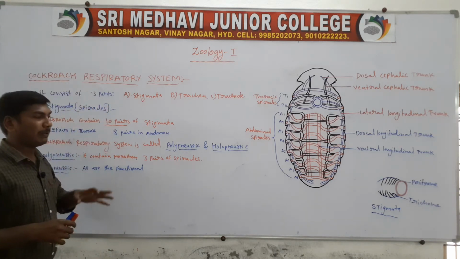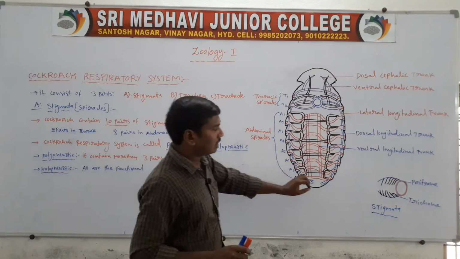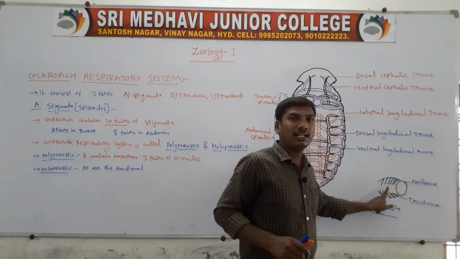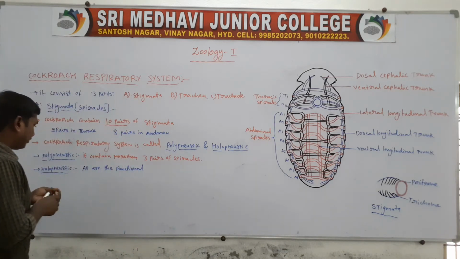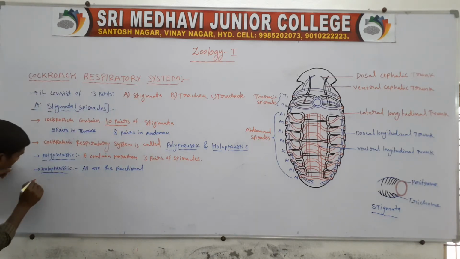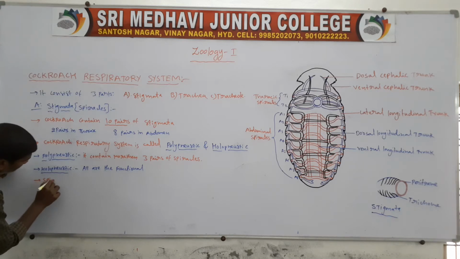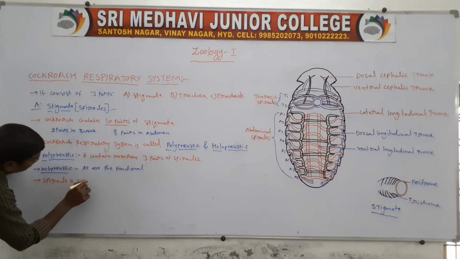Next, the spiracles. Draw a single spiracle. This is the spiracle, or stigmata. The spiracle is surrounded by